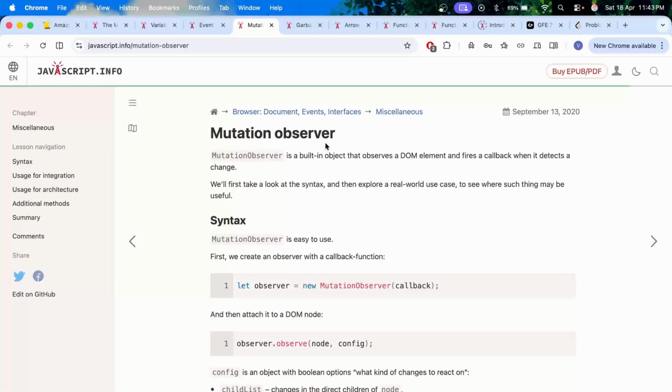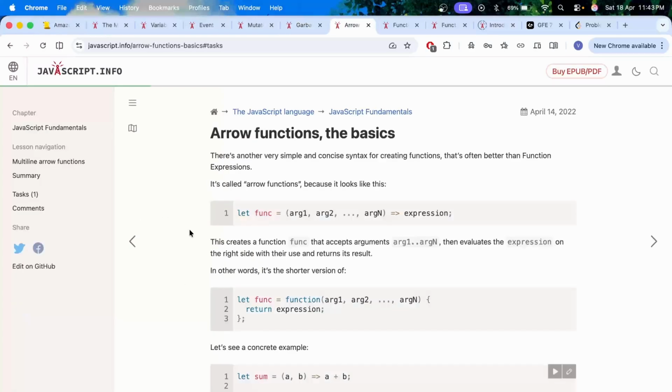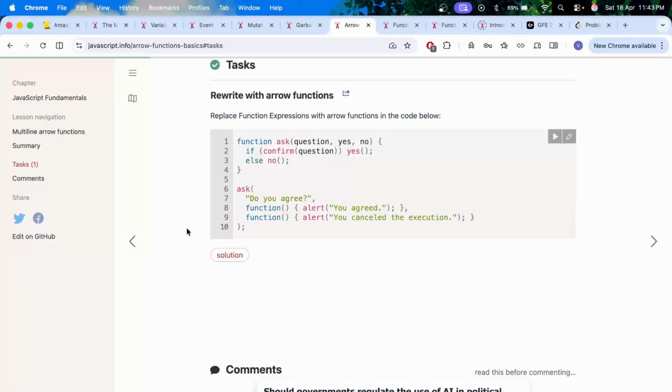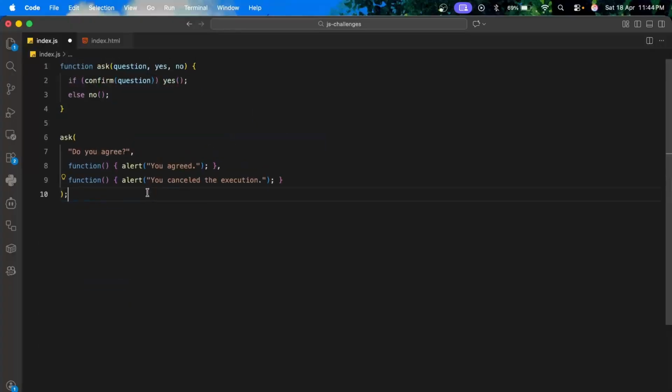This is mutation observer. There are no tasks in here. This is garbage collection. Again, no task. Arrow functions. Okay, what do we have? Replace function expressions with arrow functions in the code below. Seems very easy to me.